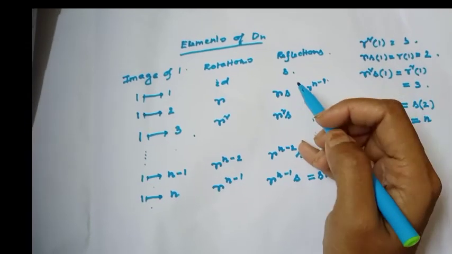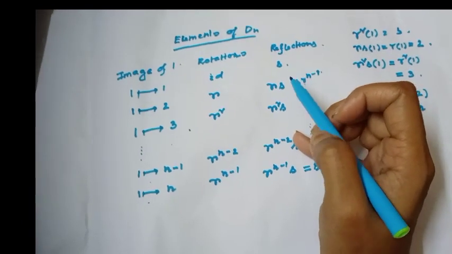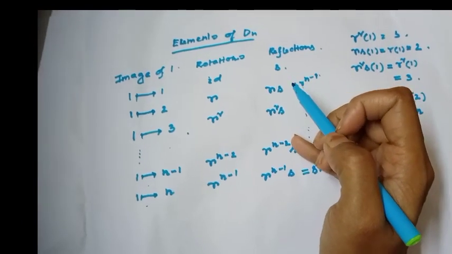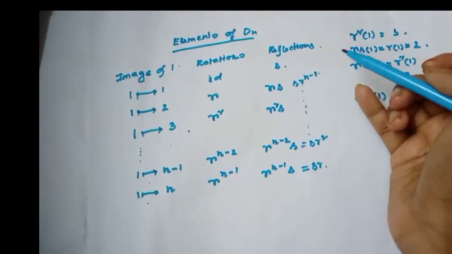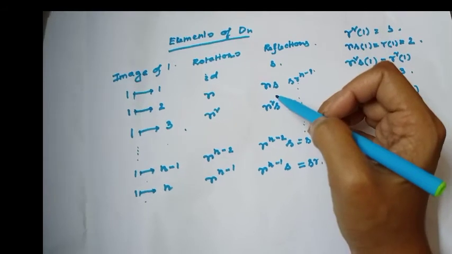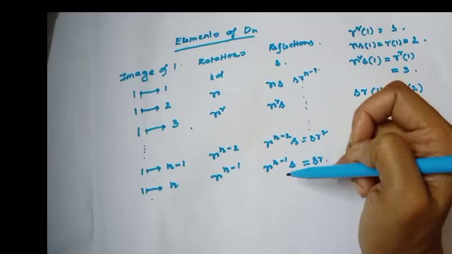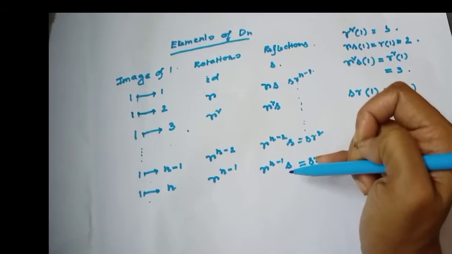First element S. S is also identity, but here identity under reflection. There is some more element RS. RS means first reflection, then rotation. Other elements are R square S, up to R to the power n minus 2 S and R to the power n minus 1 S.